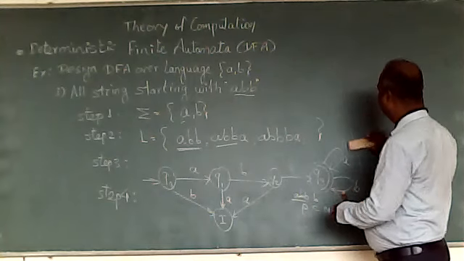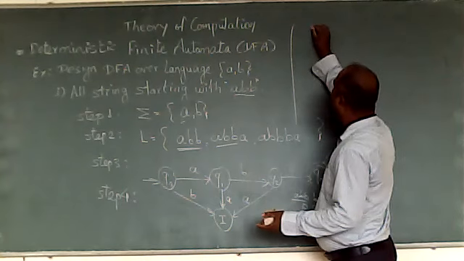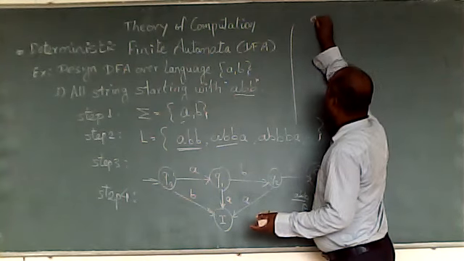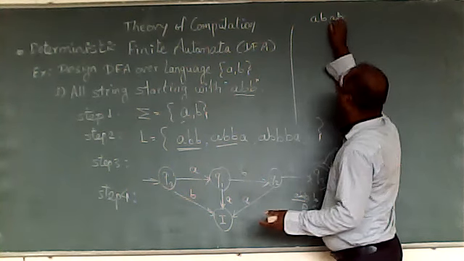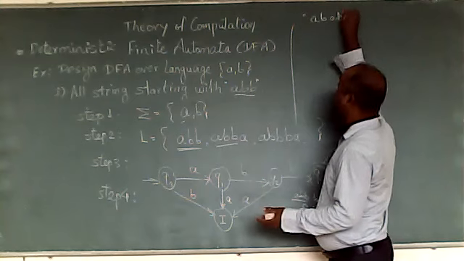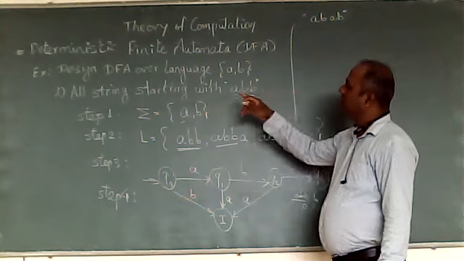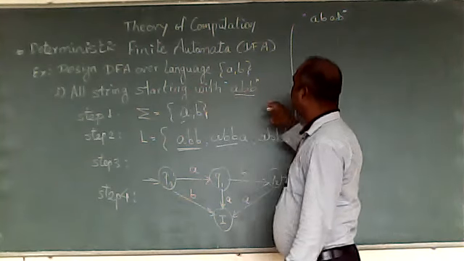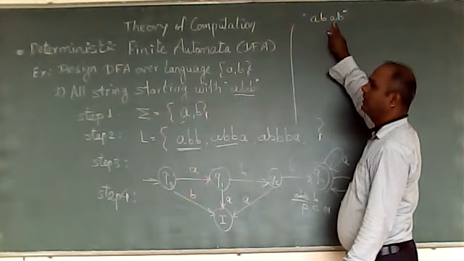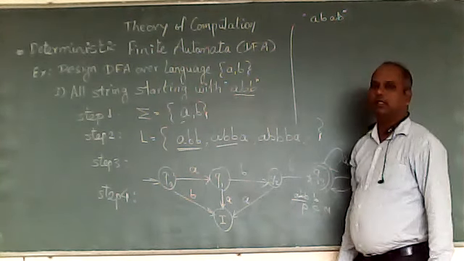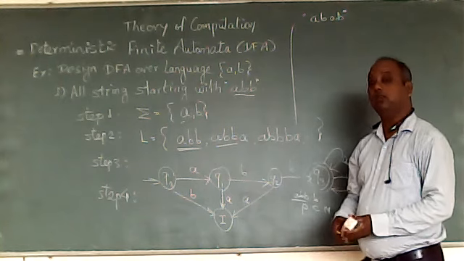Now if we consider a string called ABA, we have to check whether this is valid or not. My condition is saying all strings starting with ABB. Is this starting with ABB? No, the third alphabet is A, not B. So this is not a valid string. By just seeing it, I come to know that it is not valid.